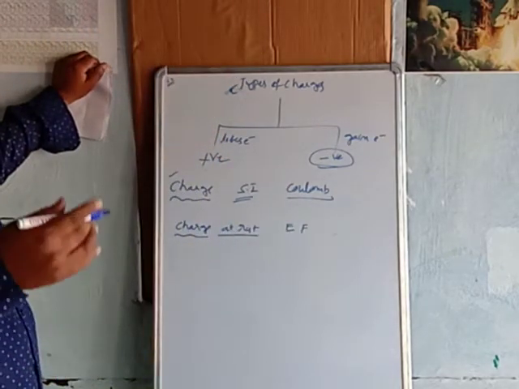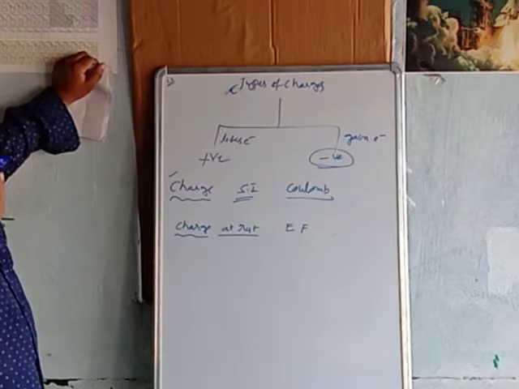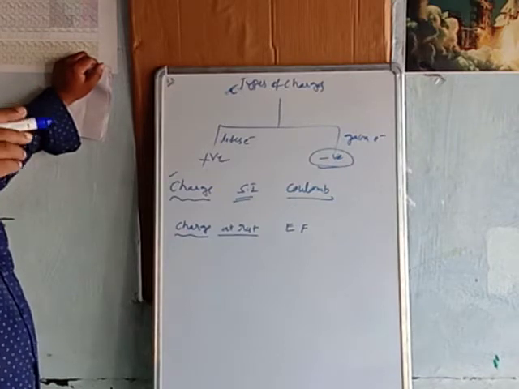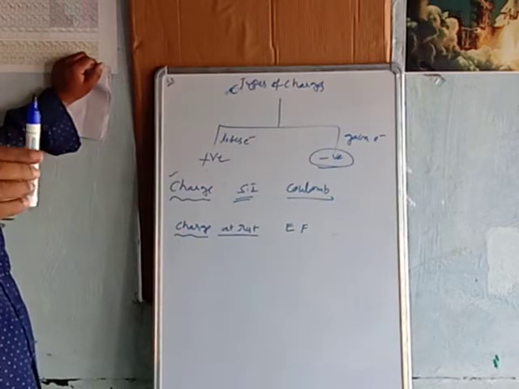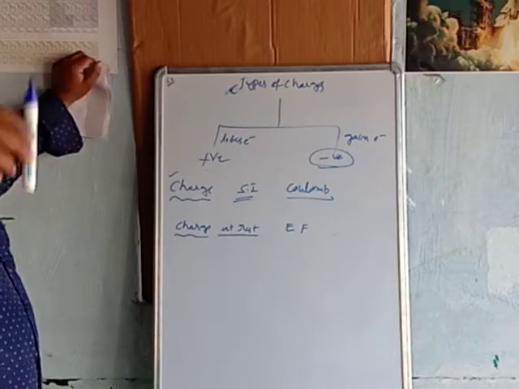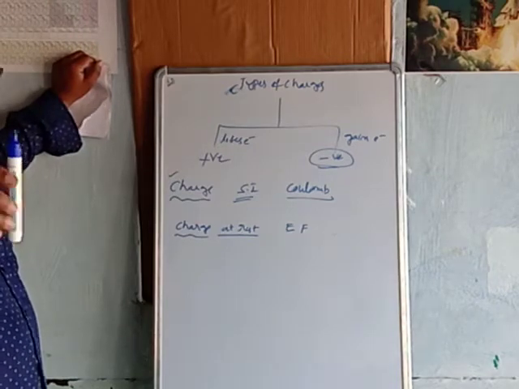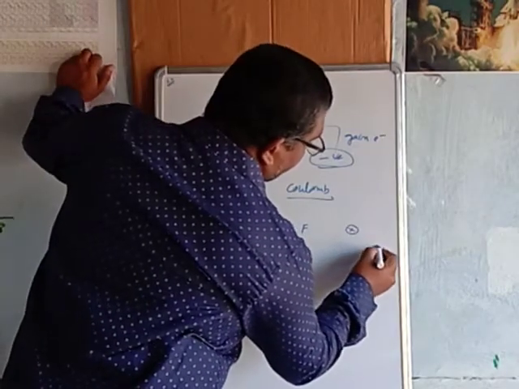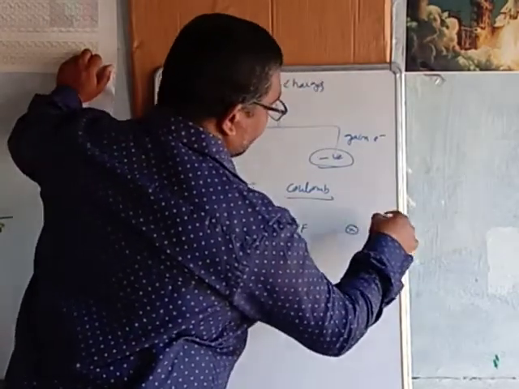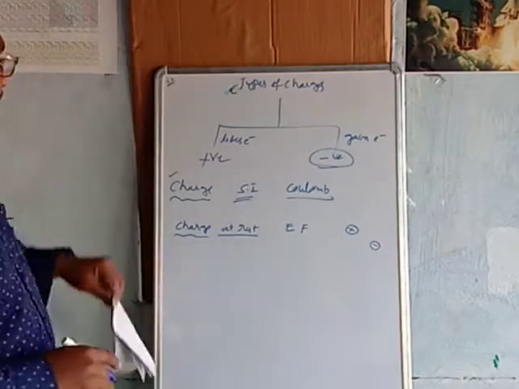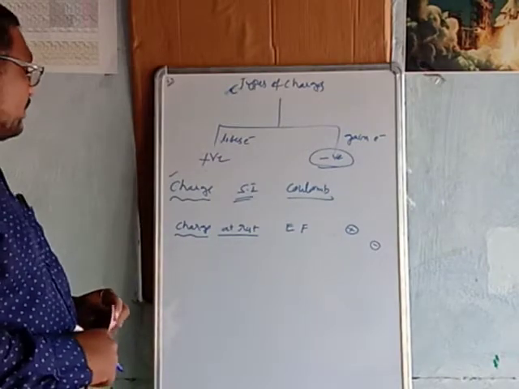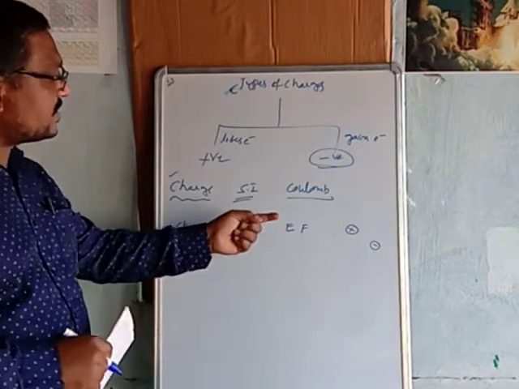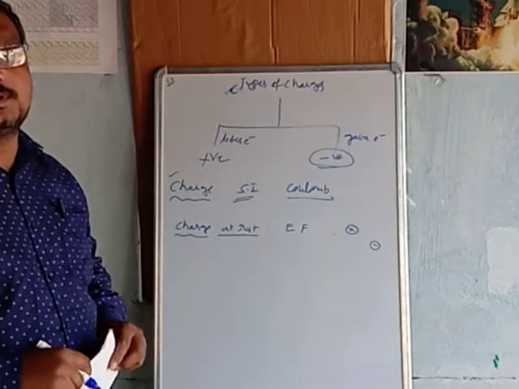Like a magnetic field, which we know is present around a magnet: suppose one bar magnet is there, around the bar magnet a magnetic field is present. Like that, when a charge, either positive or negative, is present, a field is present around it too. So when charge is at rest, it produces only an electric field.